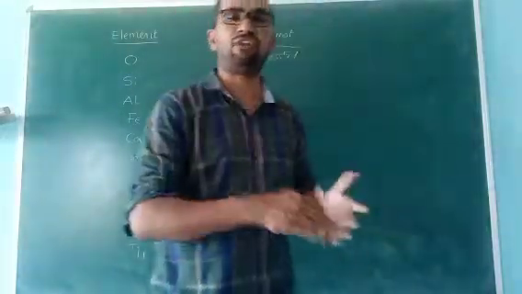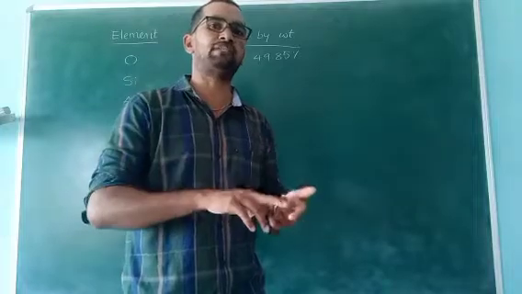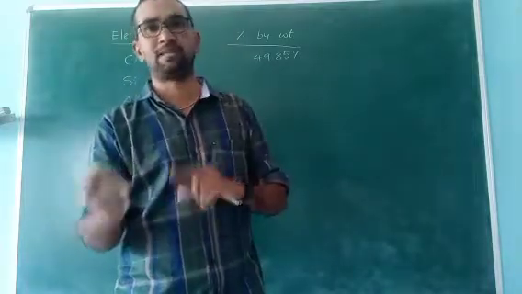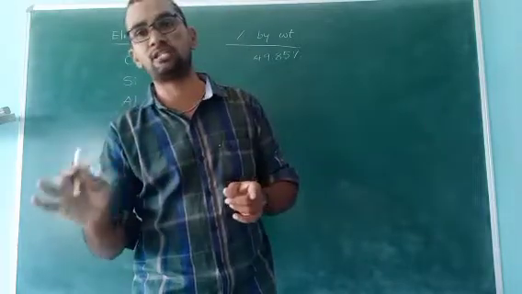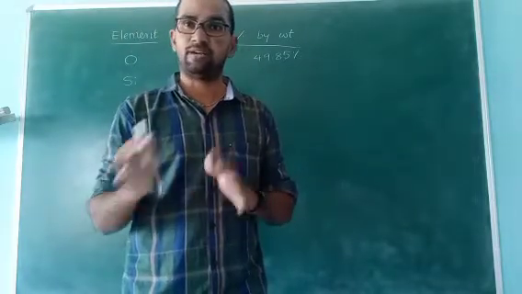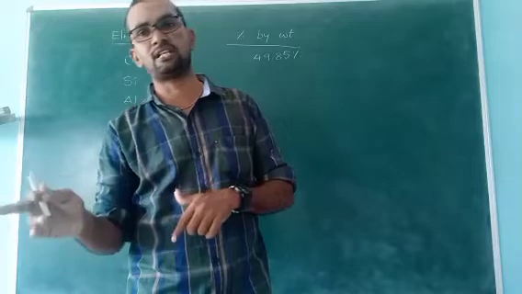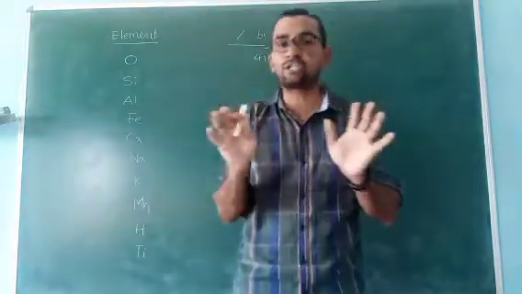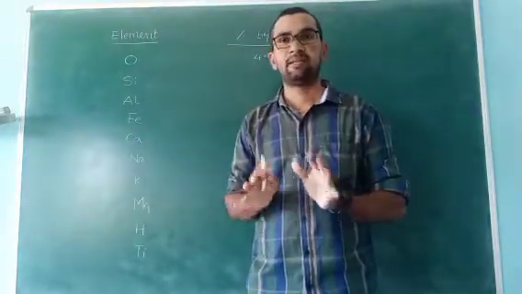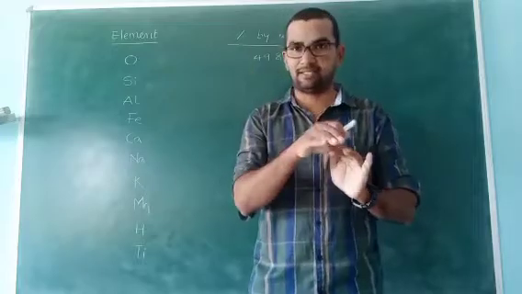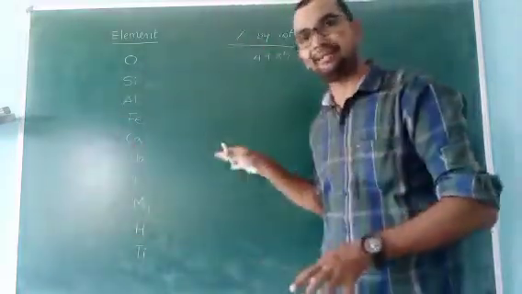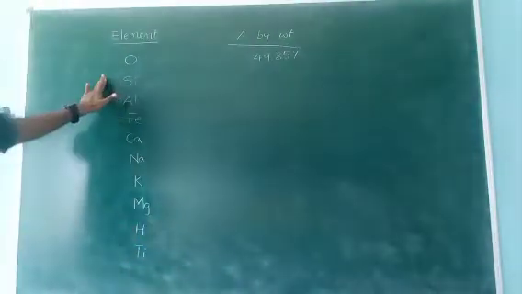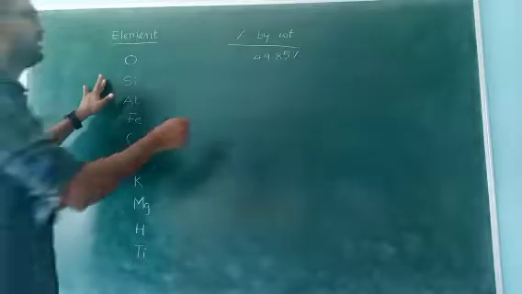Compound means Fe2O3. In that Fe2O3, Fe is present, oxygen is also present. Al2O3: aluminum is present, oxygen is also present. ZnO: zinc is present, oxygen is also present. So, in most of the cases, oxygen is combined with metals. That's why the oxygen percentage is very high in the earth crust. Okay, sir. Now, come to the second one, silicon.